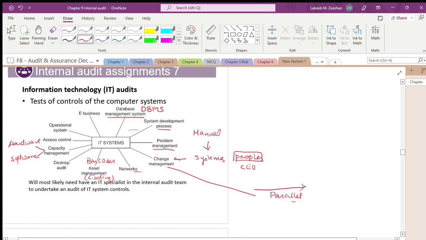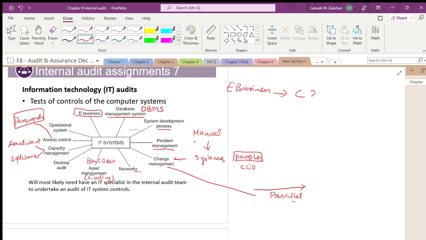We are having the access controls in terms of passwords. And we are talking in terms of operational control. And most importantly, now we are going to say that it is e-business. You see, I will write here. When you are talking about e-business, it is not business to business. It is customer to customer.